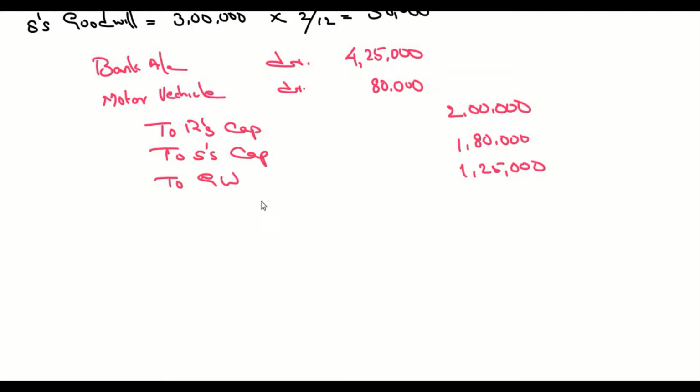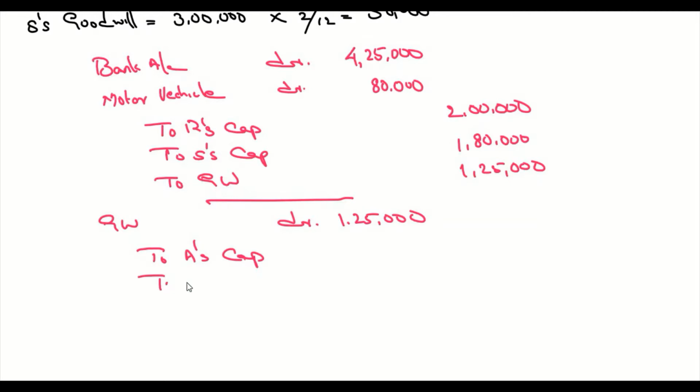Right. Now we need to move this goodwill that we received to the existing partners in their sacrificing ratio. So premium on goodwill account debit 1,25,000 to P's capital and Q's capital.